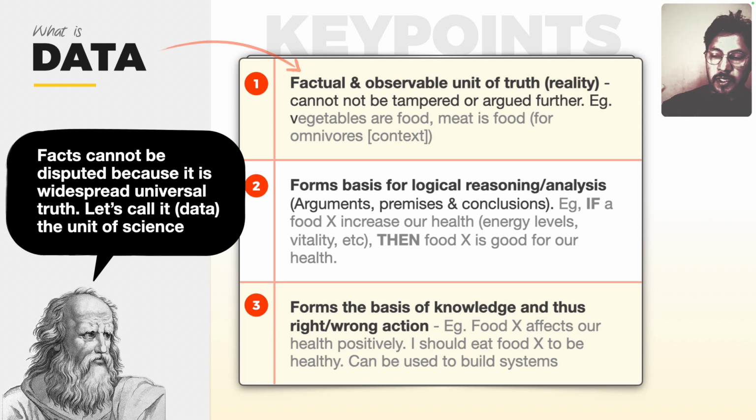Let's talk about the antithesis: data and false data, truth versus misinformation. If misinformation is fed in as data, then the whole system, the scientific principles or systems of science that we build, whatever machines or computers, they'll all fail because the data fed into them is not good data. It's false data. So again, data is that factual and observable unit of truth, which is reality. We live in the real world.